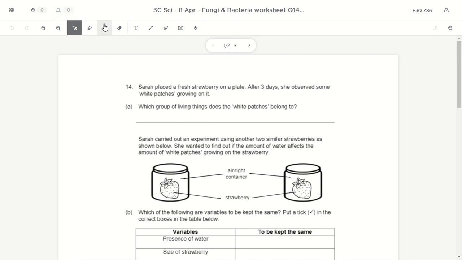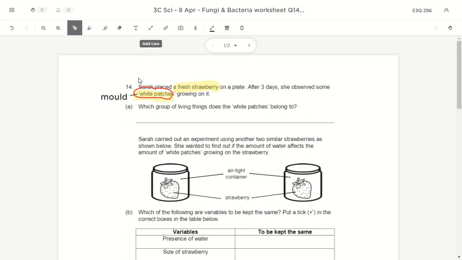Okay, so I'm going to highlight first. I place a strawberry. I know strawberry is a fruit, and same thing like the bread. After a few days, I see white patches growing. So what in the world are these white patches over here? What are these white patches? So after having done the experiment for bread, you realize that the white patches are actually your mold. Okay, I think I've shown a picture of a strawberry mold before in class, right? So these white patches are actually your mold that's growing on your strawberry, that's feeding on your strawberry